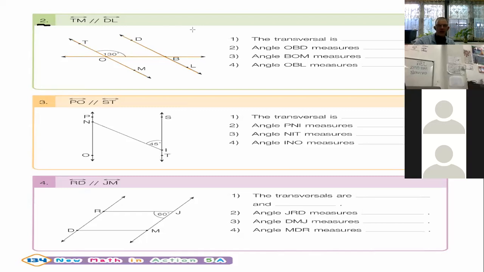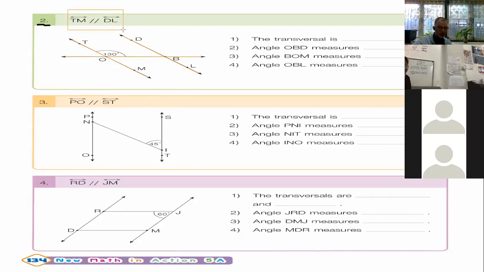We are looking at some angles and lines. These are very important because you will find these questions in your test as well. So if you do not pay attention, you might not be able to do them. The first thing we do is look at our question. What does the question say here? Look here.